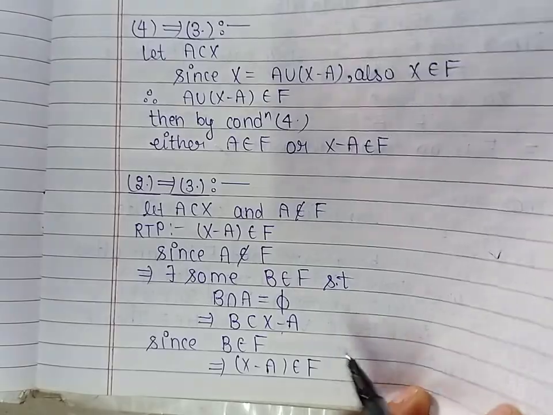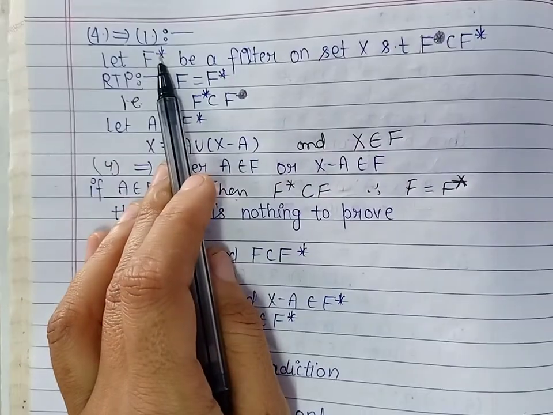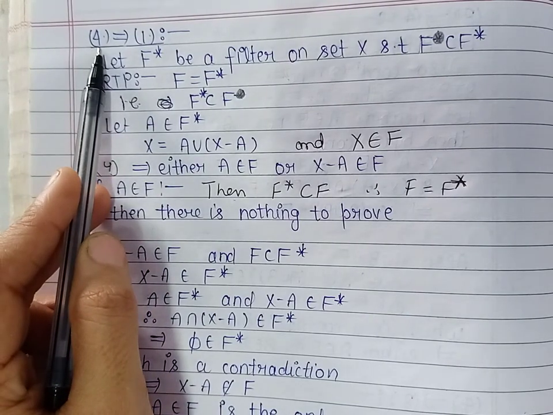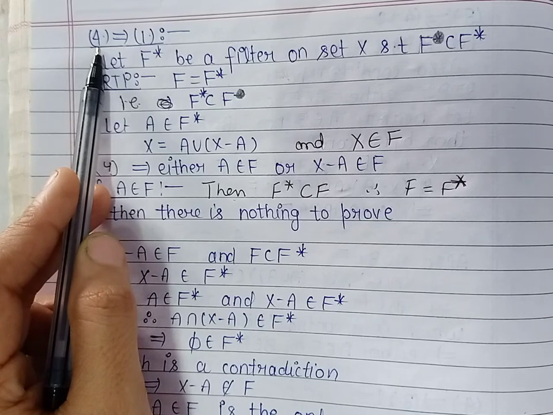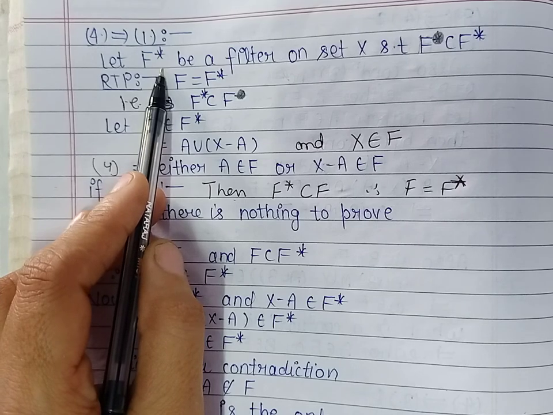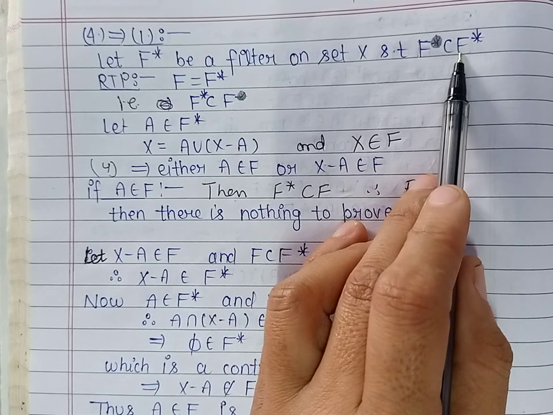Now in the last condition, we prove that 4 implies 1. Now we have to prove that F is an ultra filter on the set X. So to prove ultra filter, let us take another filter F star on the set X such that F is contained in the filter F star.